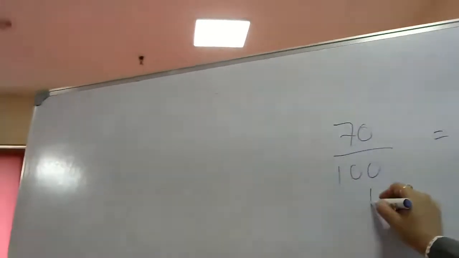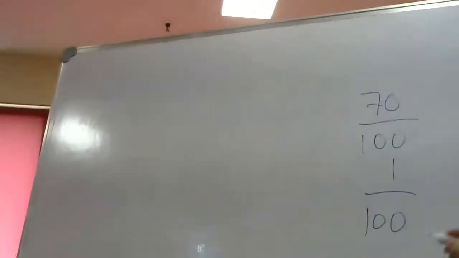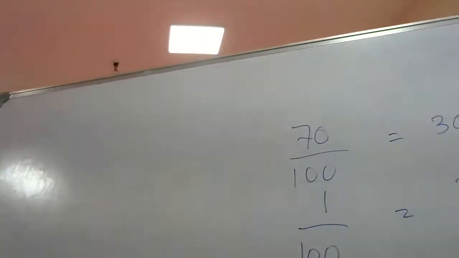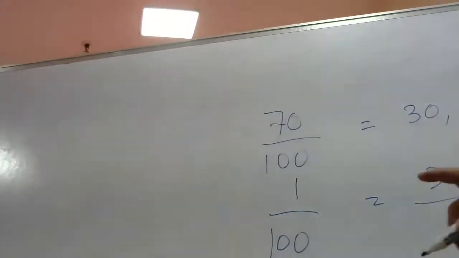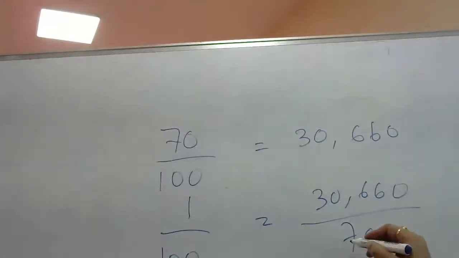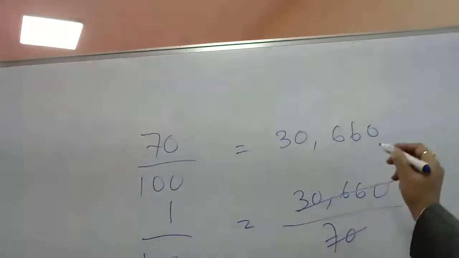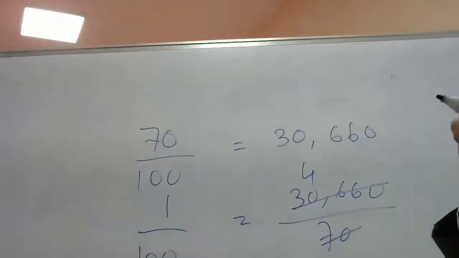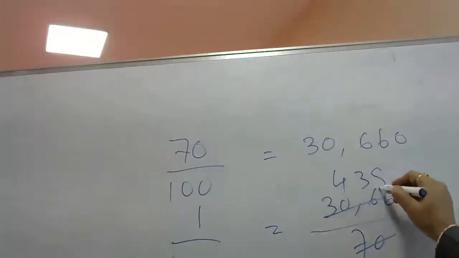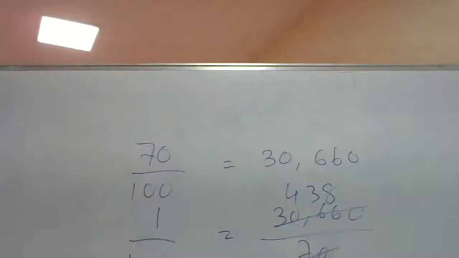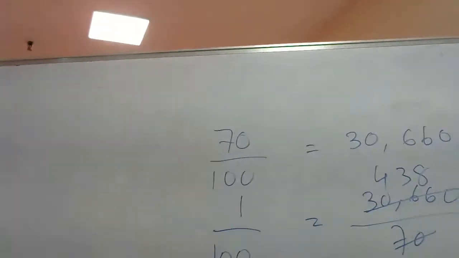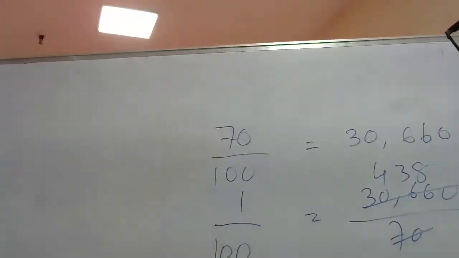So 1% will be 30,660 divided by 70. So it will come to you as 438. So the hotel has 438,000 rooms in a year.